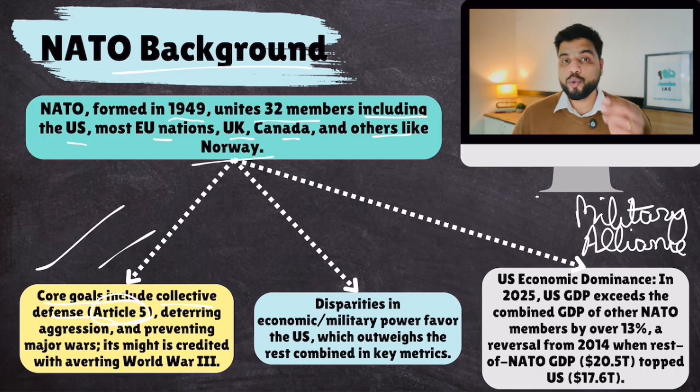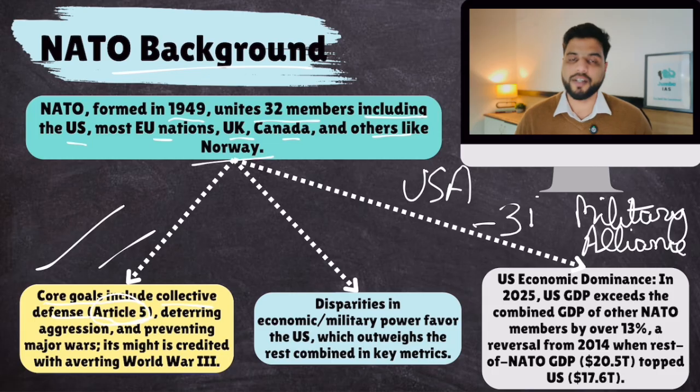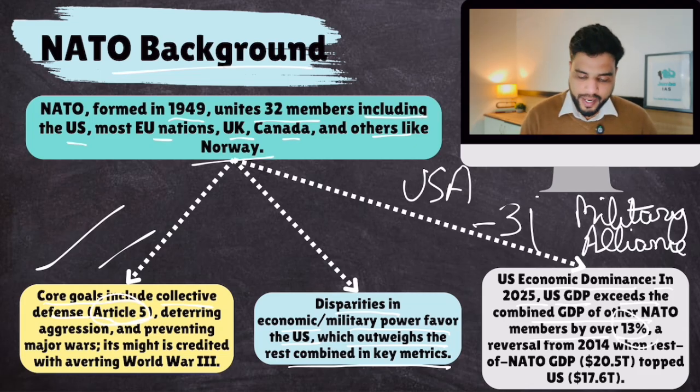Now, there are huge disparities between USA and the other 31 countries. Disparities in economic and military power favor the US, which outweighs the rest combined in key metrics. Now, what are those key metrics? USA's economic dominance: in 2025, US GDP exceeds the combined GDP of other NATO members by 13%. That's a lot.